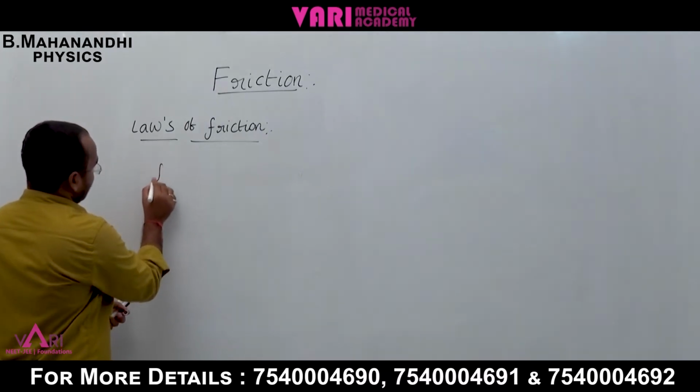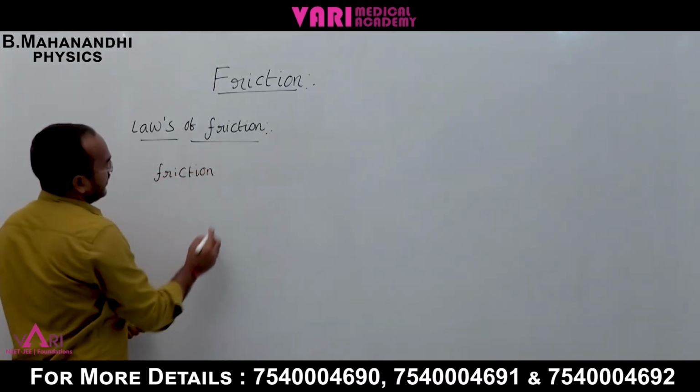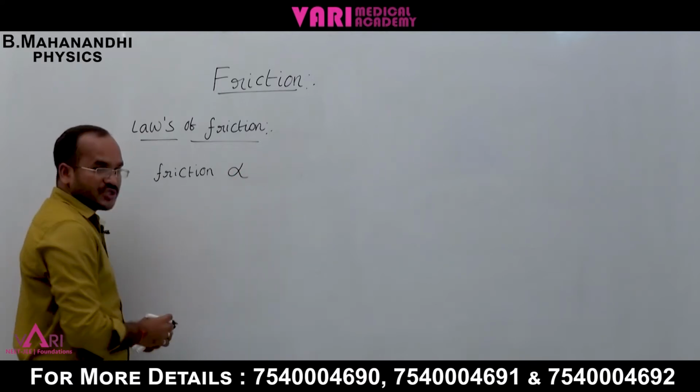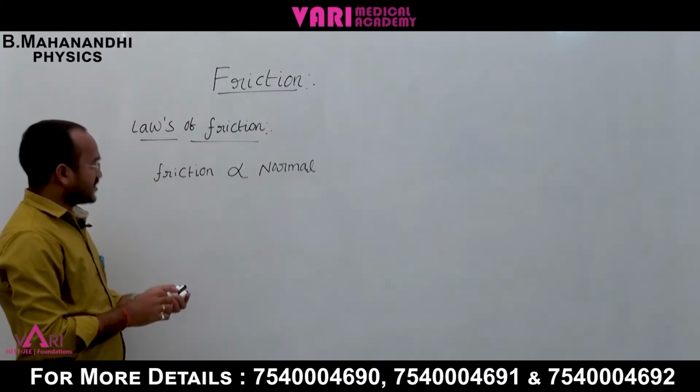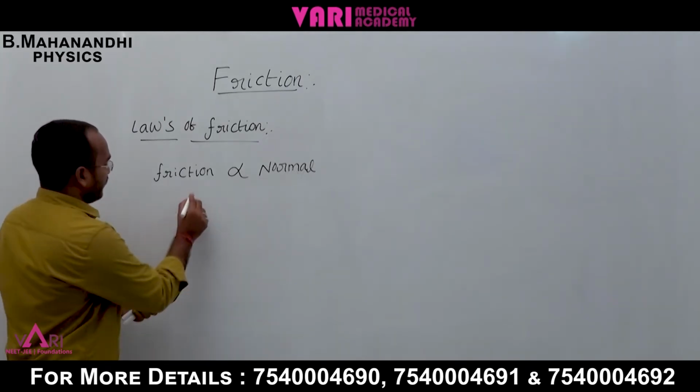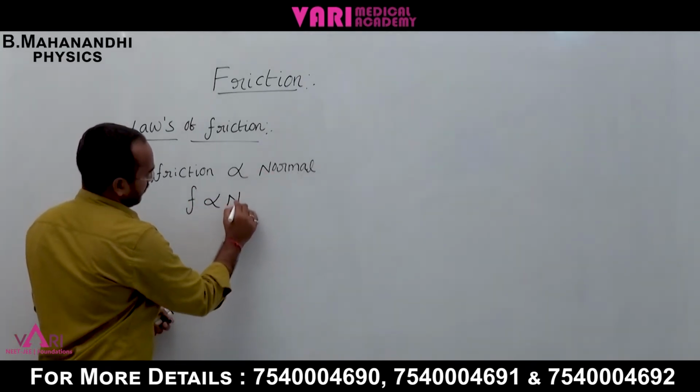Friction F is directly proportional to the normal.